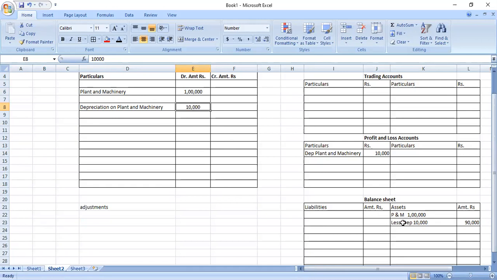So therefore, you are not supposed to deduct depreciation again. So this comes to 1 lakh directly.